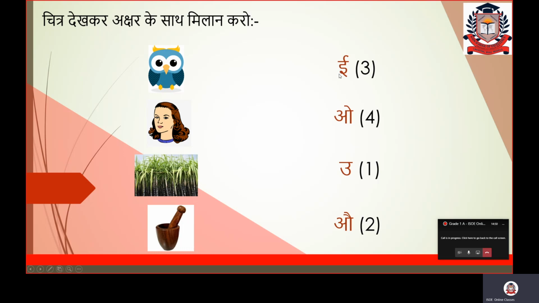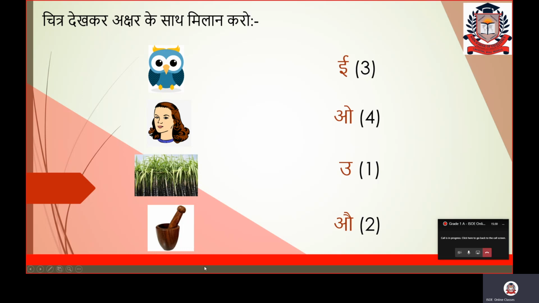Fine. But now again I want all of you not to draw a line. What you will do? You will first draw a circle, semicircle, bracket or a small bracket. Then you will write number 3 here because this eek picture is on number 3 position. 1, 2, 3. So all of you will write number 3 in your copy just after badi E and close the bracket. Or you can circle also, no problem. My main focus will be on the number that this answer is for which picture. So number you write here 3 for third number picture.